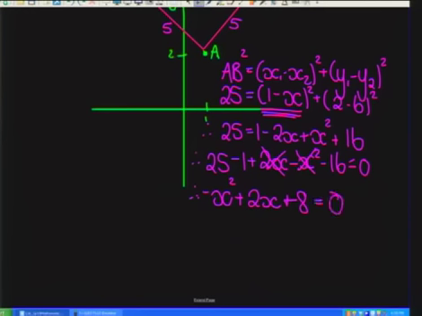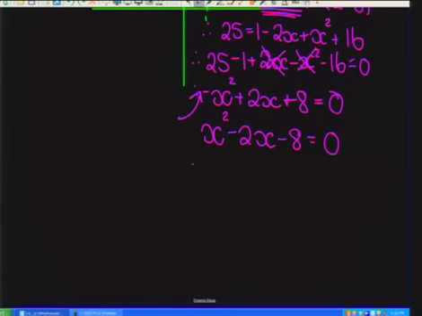Equals 0. Okay, just remember with quadratic equations, we're not crazy about that minus as the first term over there. So what I'm going to do is essentially divide everything through by a negative, and then we get rid of that. So all the signs have changed.